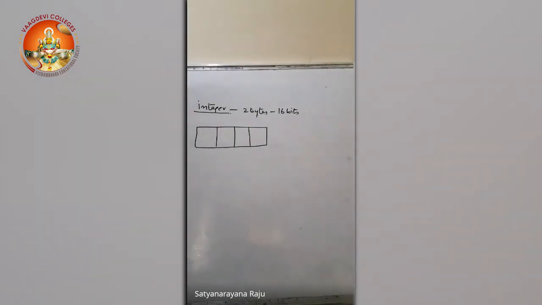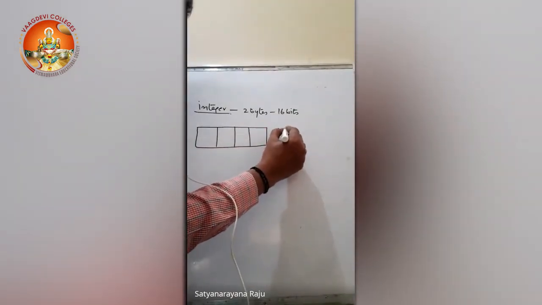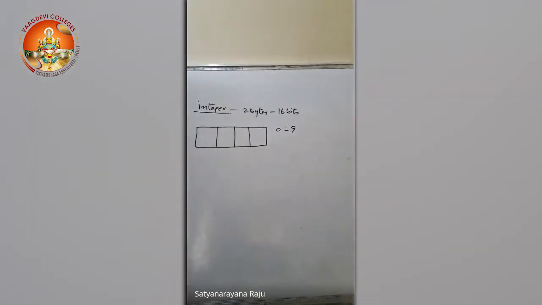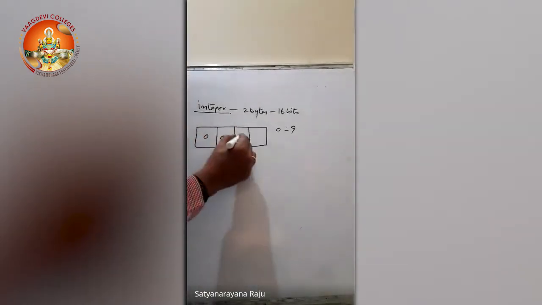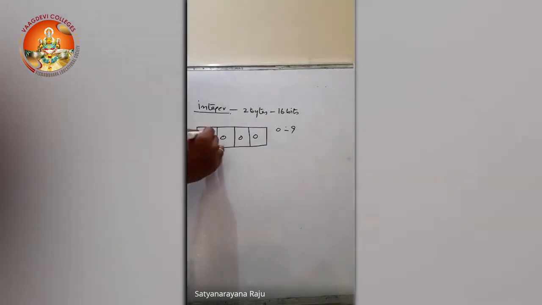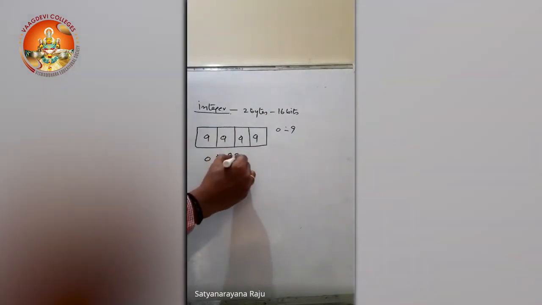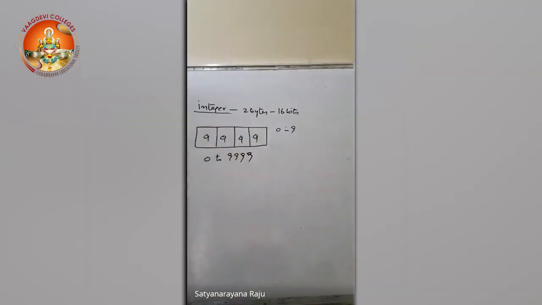In the decimal number system, the digits are 0 to 9. If I take all zeros, you get the minimum value, and if I store all 9s, you get the highest value. So the range of these 4 cells is 0 to 9,999.